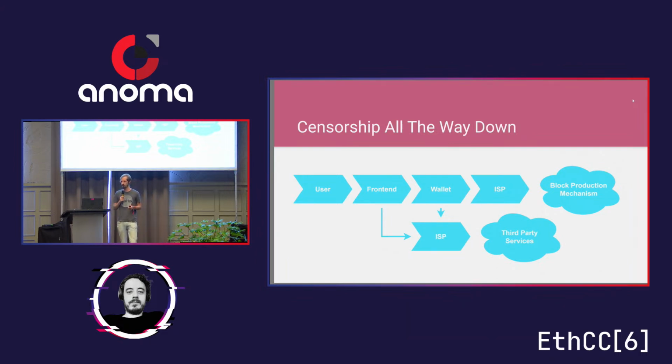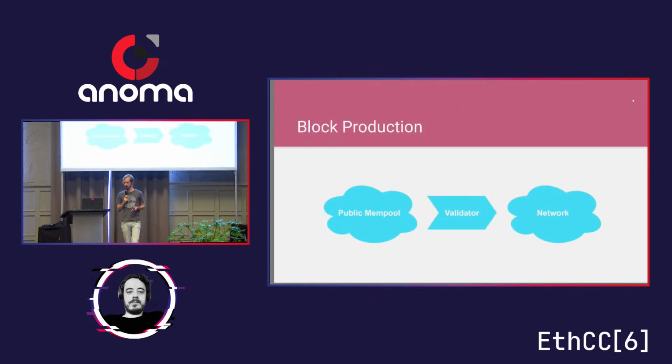But for the purpose of this talk, I want to focus only on the block production mechanism, because the solutions and the problems are, of course, very different in all these layers. So how does it work? Traditionally, it's very simple. The validator who is assigned by the protocol to produce a block picks a transaction or a set of transactions from the public mempool, which is a peer-to-peer network. They produce a block and send it again to a network where the block is broadcasted. Very simple. The only entity that could censor here is the validator, but since the validator set, as we said earlier, is very decentralized and diverse, I would say this setup is very safe.